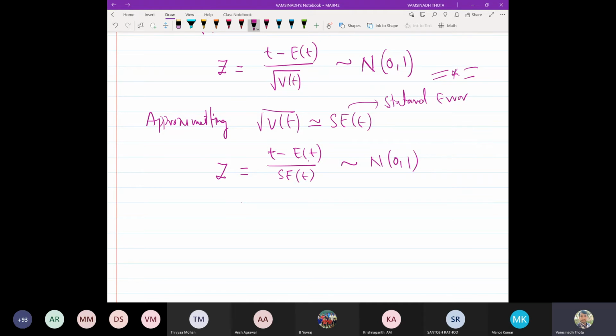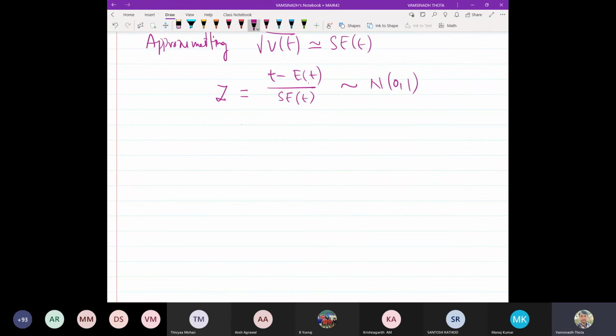So now here comes what is called the confidence interval on the level of significance. This is what we call the level of significance.